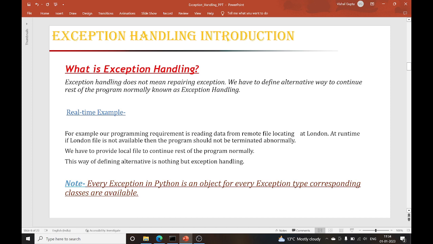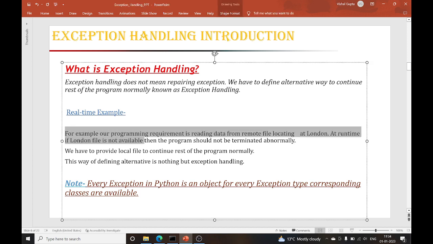Let's suppose I'm watching TV and the internet stops. So I should add one more internet connection. If in case my first internet connection goes down, the second internet connection will continue my normal flow. Here is one more example. Our programming requirement is to read data from a remote file located in London. At runtime the London file is not available. Then your program should not be terminated. In that case, we have to define an alternate way or an alternate file so that the normal flow of the code will continue. Okay.